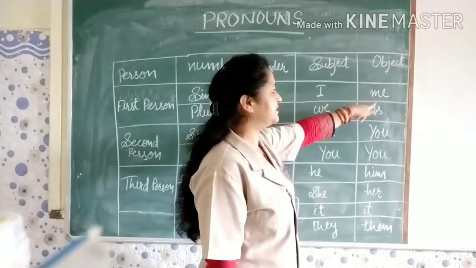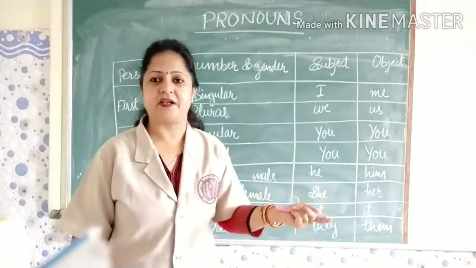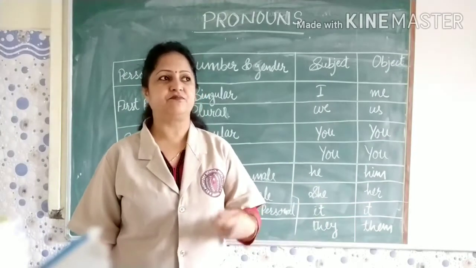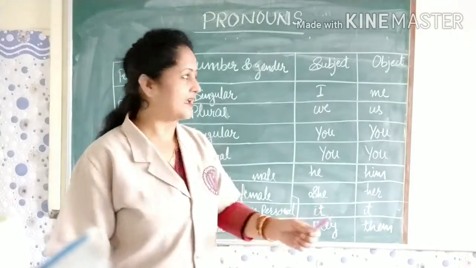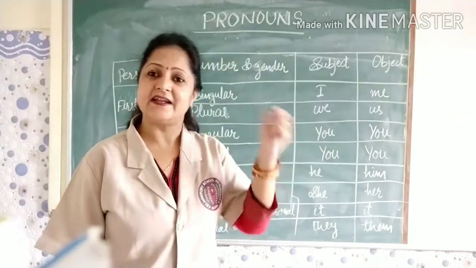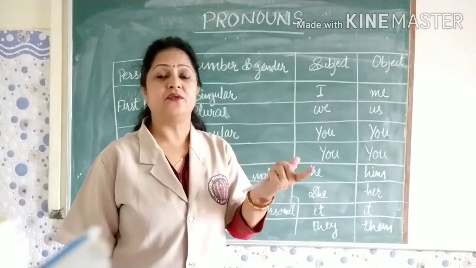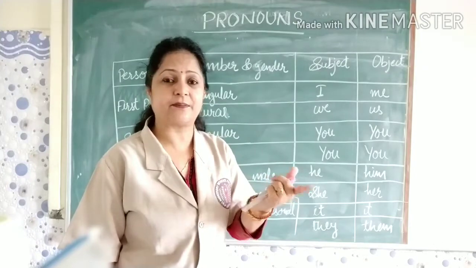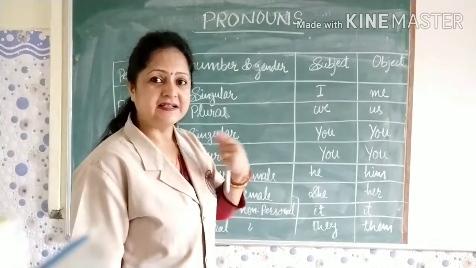Now in case of object we write me. Okay, so let's take one more example here. Ram has brought this pen for me. Here me is the object, and who is the doer of the action? Ram is the doer of the action. Ram has brought the pen, and who is the object for whom he has brought the pen? For me. So me is the object of the sentence.